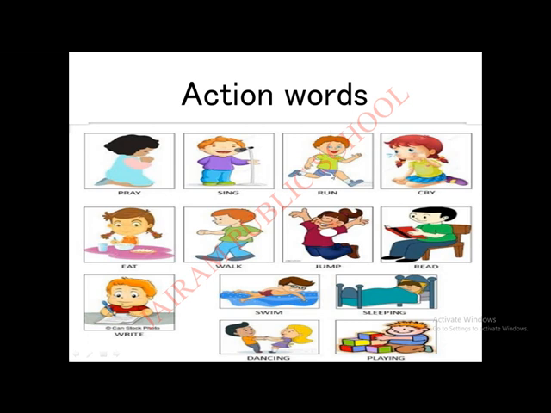In the third picture, a boy is running. Run is an action word. A girl is sitting and crying. Cry is an action word. And in the fourth picture, we can see a girl is eating. Eating is an action word.